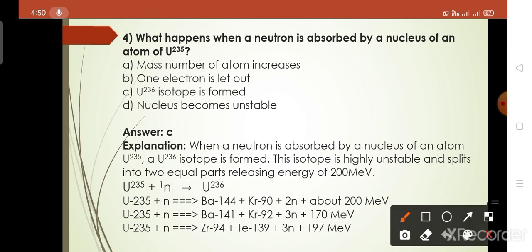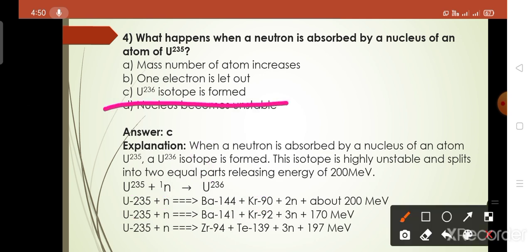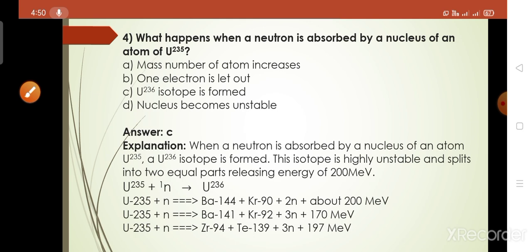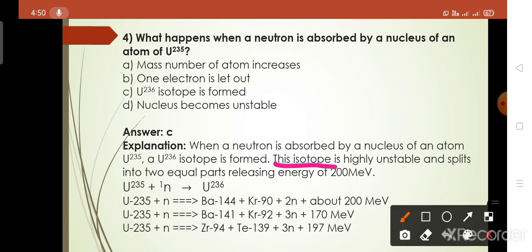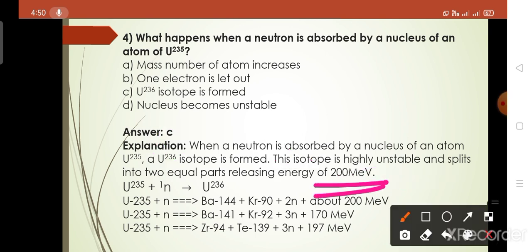Isotope means the same atomic number. So we got U-236 isotope formed. It is a highly unstable isotope, because it releases energy in the form of heat and splits into two nearly equal parts, releasing energy of 200 MeV. We know that uranium releases energy, and the amount of this energy is 200 million electron volts.